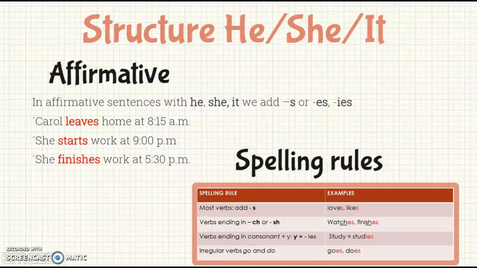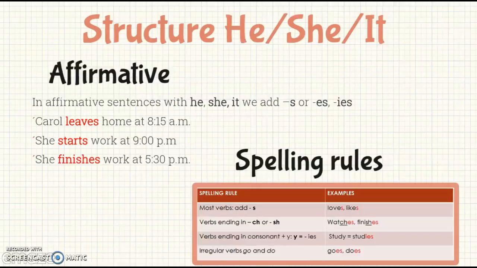Therefore, in this affirmative part, we have sentences where the verbs may end with s, es, or ies. For example, we have the first sentence, Carol leaves home at 8:15 a.m. Number two, she starts work at 9 p.m. And number three, she finishes work at 5 p.m.